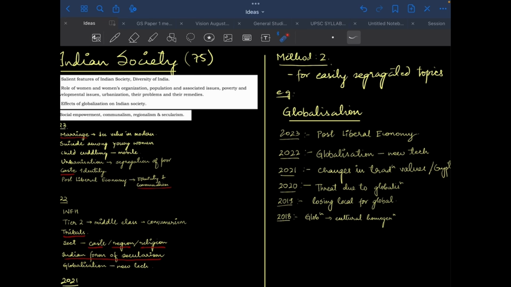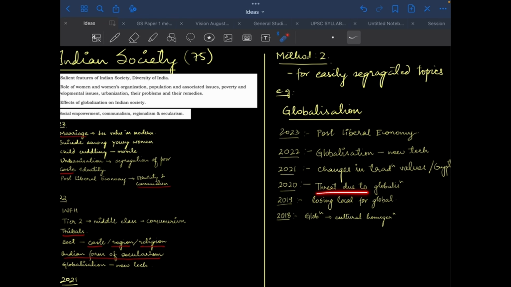effect on global society. The threat to Indian society due to globalization. The threat on diversity or aspects of Indian society due to globalization. Then, are we losing our local identity for a global identity? And then, how is globalization affecting cultural homogenization? So if you look at it, and if you know the aspects of Indian society, then you can easily map them to the changes due to globalization. And each time the wording may have changed, but the core demand remains the same.